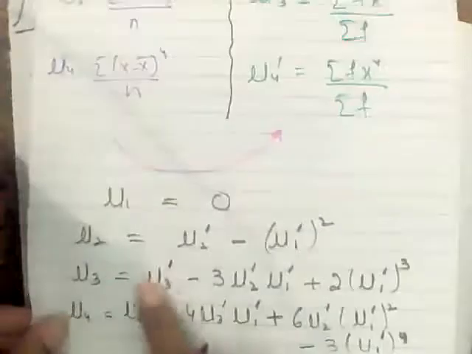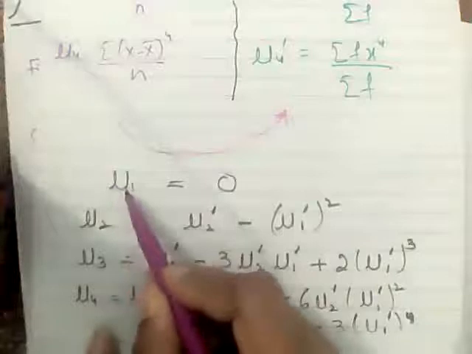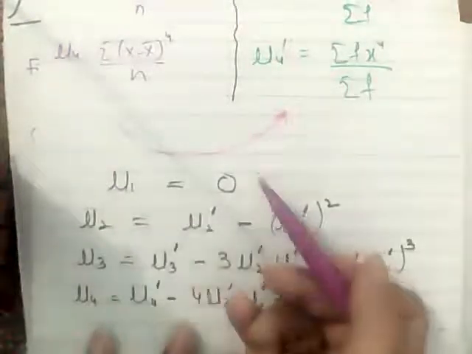Okay. Now I can also find these four moments about mean by using the four formulas of moments about origin. Mu1, the first moment about mean, is always zero. I will tell you why, right?